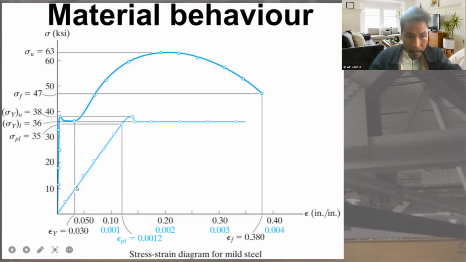There are materials like mild steel. Mild steel, we have what? This one. So this is mild steel. Like this.